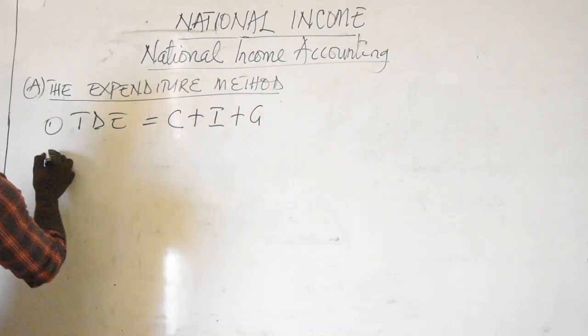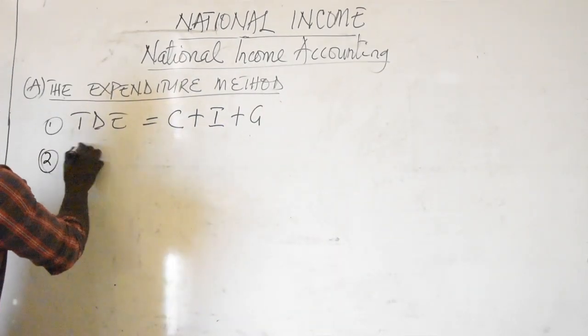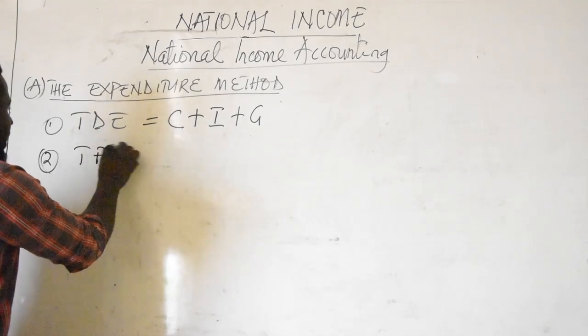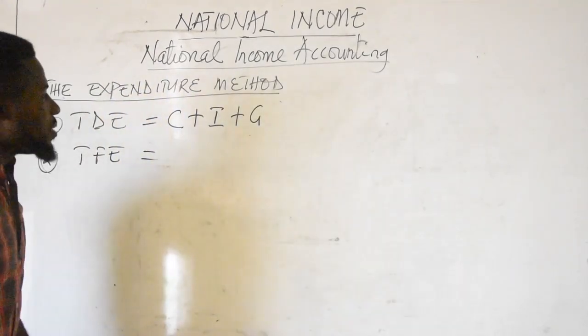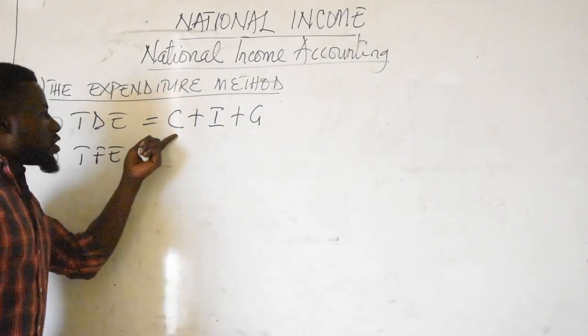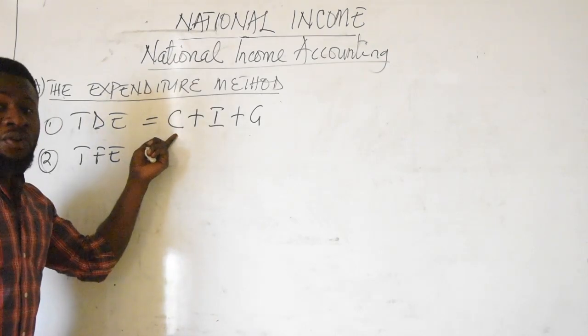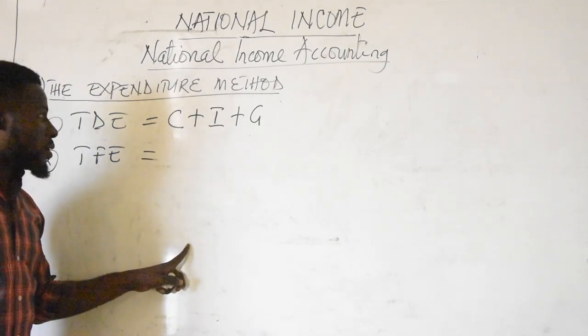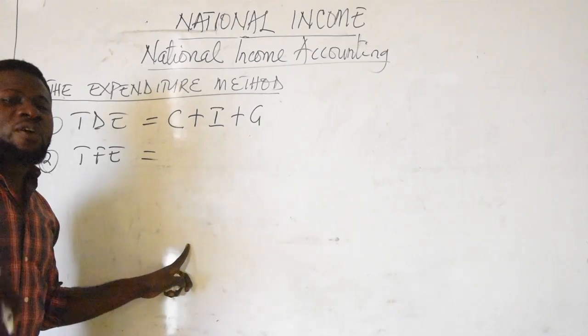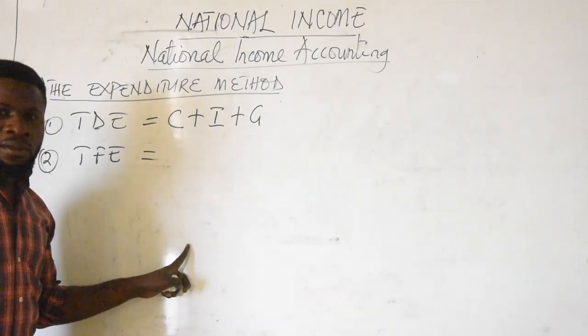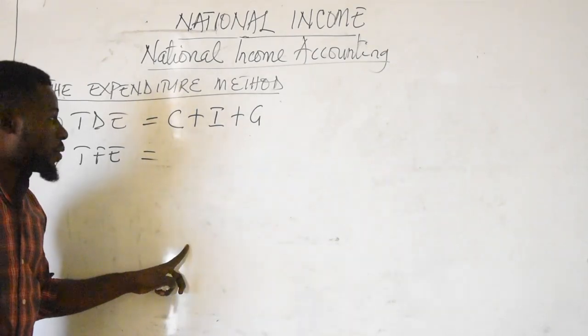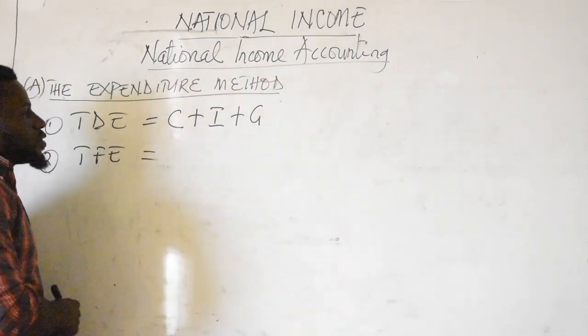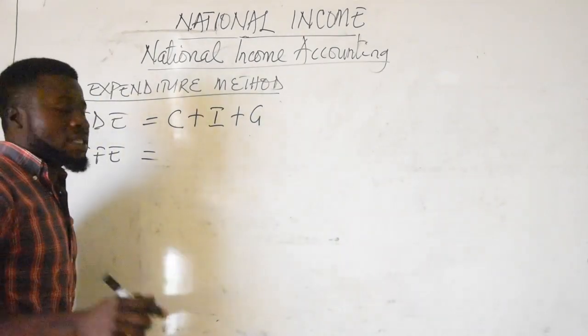And then the next step, you look for your total final expenditure, which is simply all the consumption that is done at home, even on goods that are going to leave the country. So only one thing changes here.